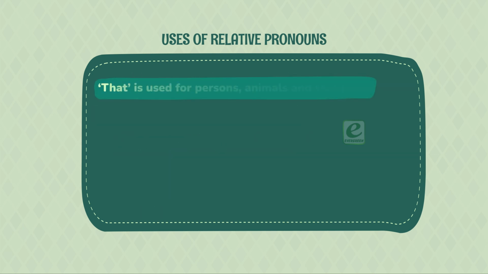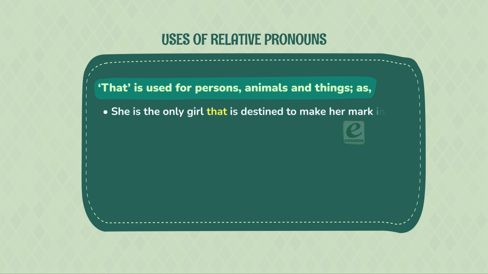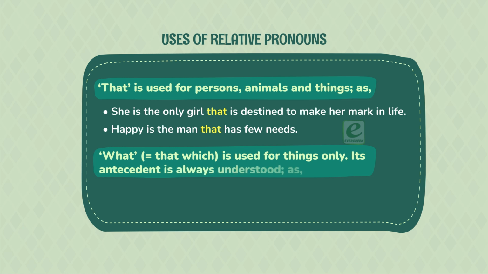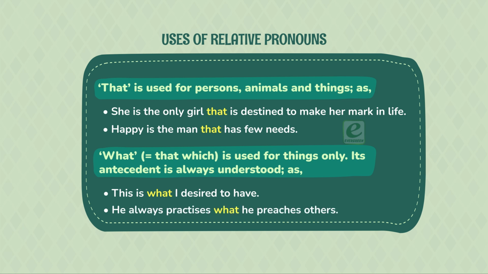That is used for persons, animals, and things, as: She is the only girl that is destined to make her mark in life. Happy is the man that has few needs. What is equal to that which and is used for things only. Its antecedent is always understood, as: This is what I desired to have. He always practices what he preaches to others.